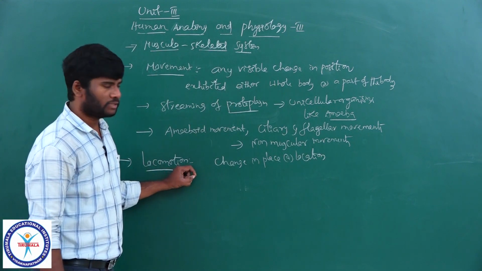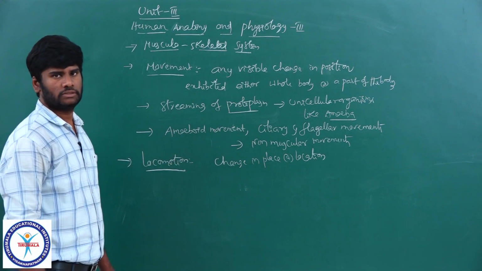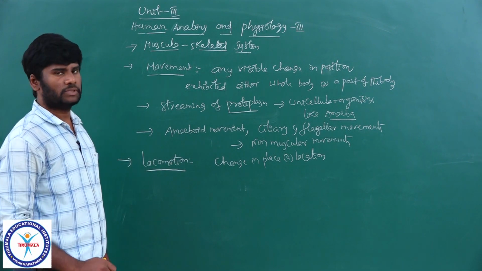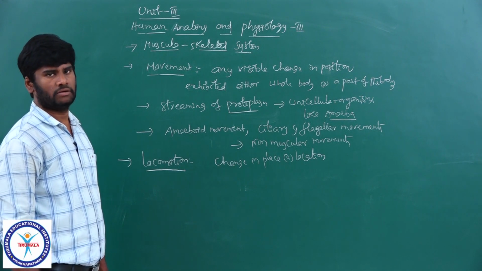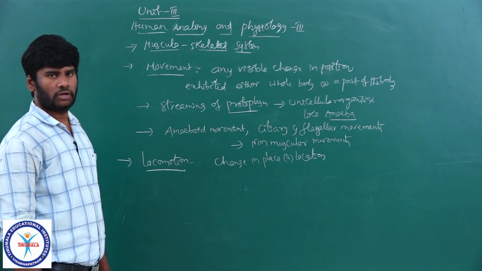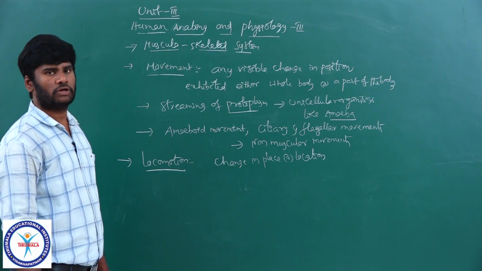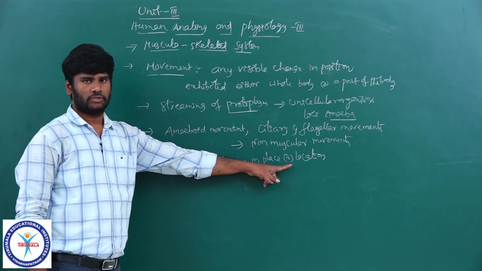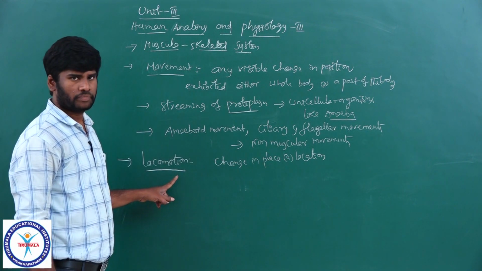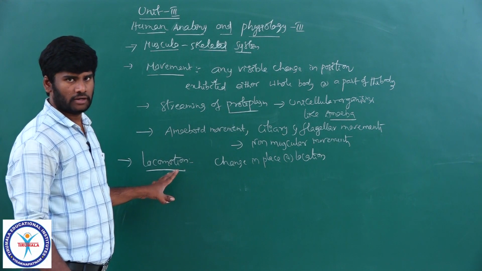Living organisms exhibit various kinds of locomotor movements, like, for example, take man: walking, running, swimming, climbing. These are various kinds of locomotor movements. Change in place or location is defined as locomotion. Do you understand?